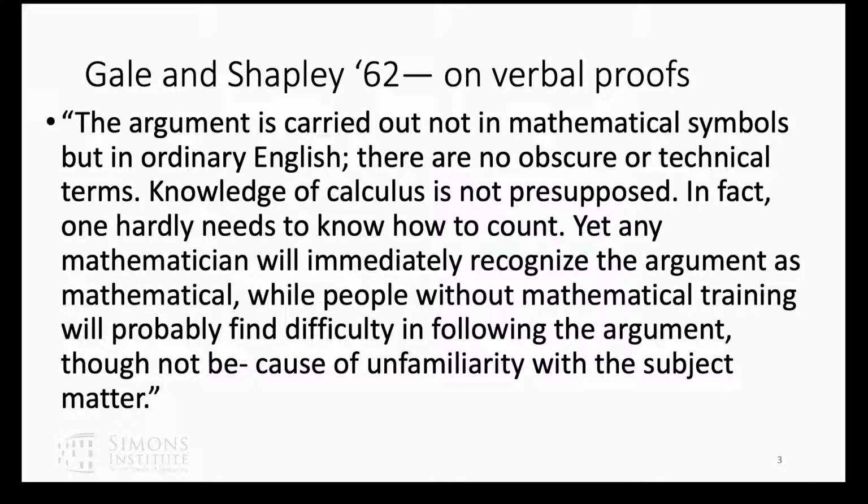They say the argument isn't in mathematical symbols, but in English, no obscure technical terms, one hardly needs to know how to count, yet any mathematician will immediately recognize the arguments as mathematical, while people without mathematical training might have difficulty following them. So I think the name of the game is to have verbal proofs that are real proofs, right? That don't just say, this is a proof sketch.